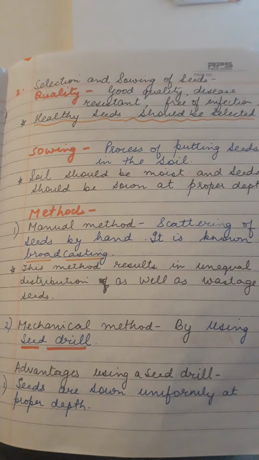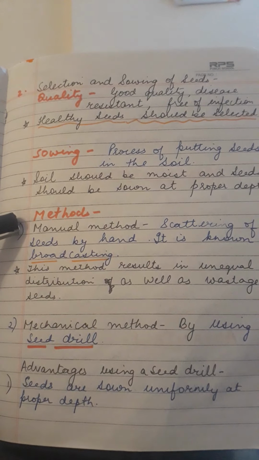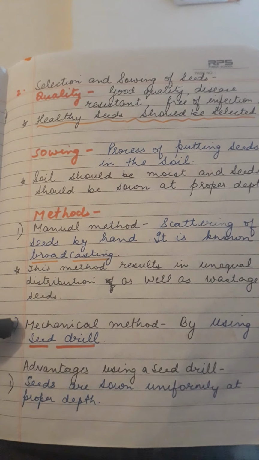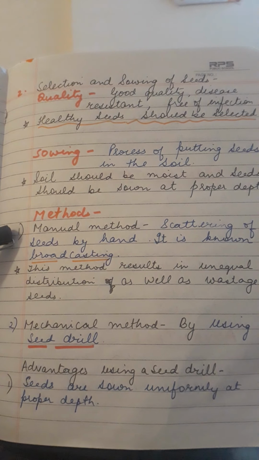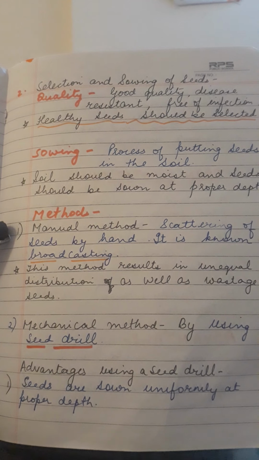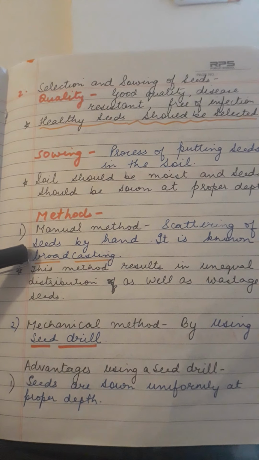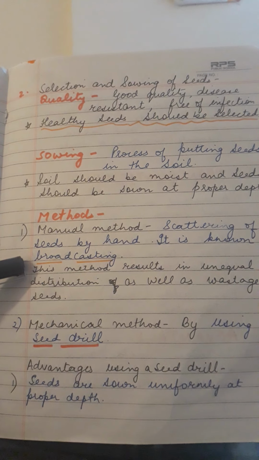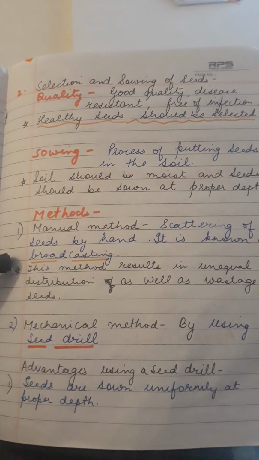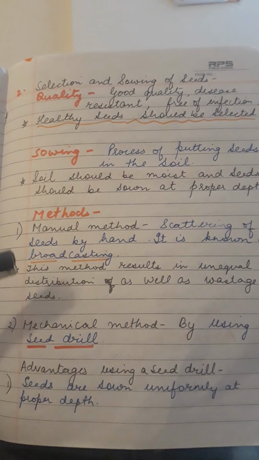There are different methods for it. Number one is the manual method and number two is the mechanical method. The manual method means the scattering of seeds by hand. That means the farmer sprinkles the seeds with his hand. This method is called broadcasting. It is a traditional method, because this method results in unequal distribution of the seeds, as well as wastage of seeds.